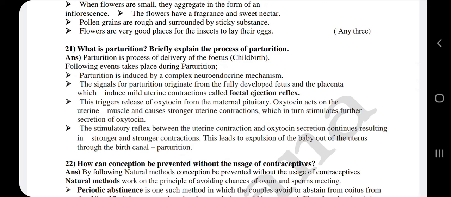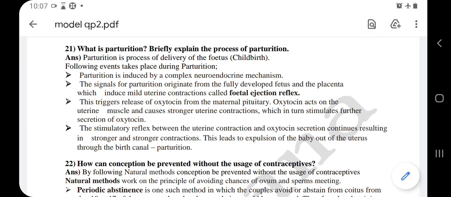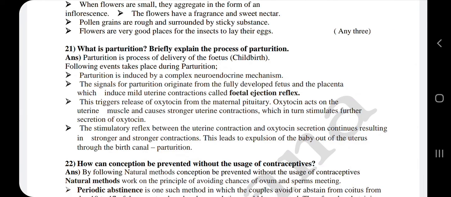Parturition is the process of delivery of the fetus, or the childbirth. So the parturition takes place in the following steps. Parturition is induced by a complex neuroendocrine mechanism. Neuroendocrine mechanism means it involves the nervous system as well as the endocrine system. The signals for parturition originate from the fully developed fetus and the placenta. So the fetus as well as the placenta is going to send the signals